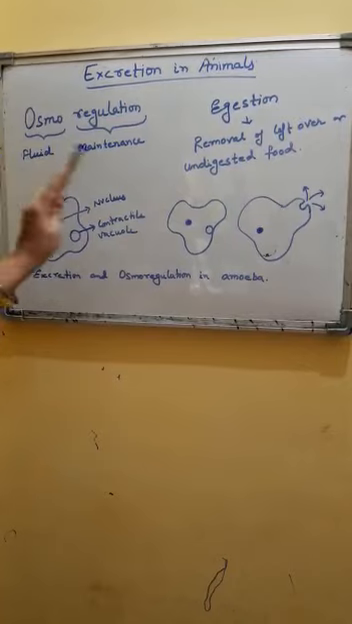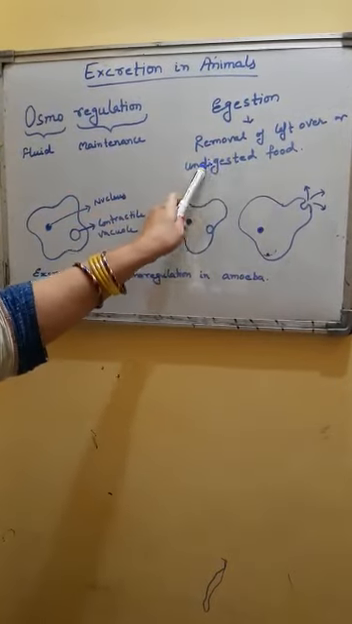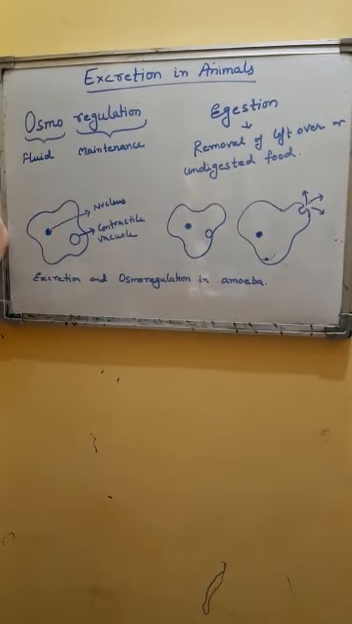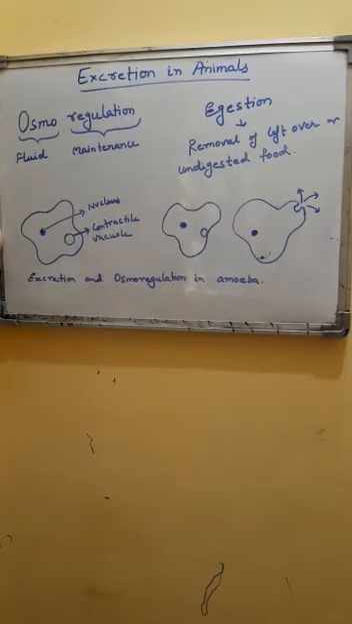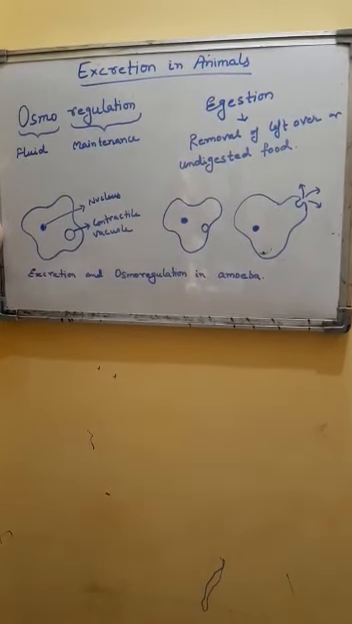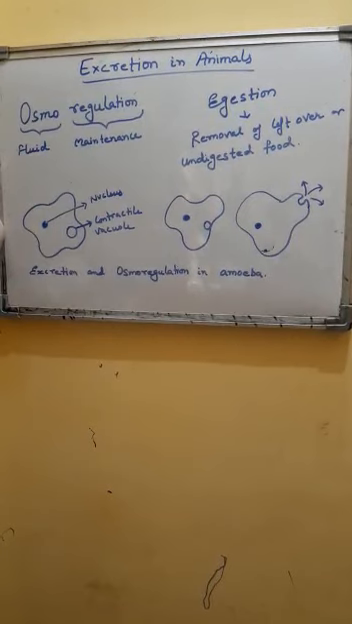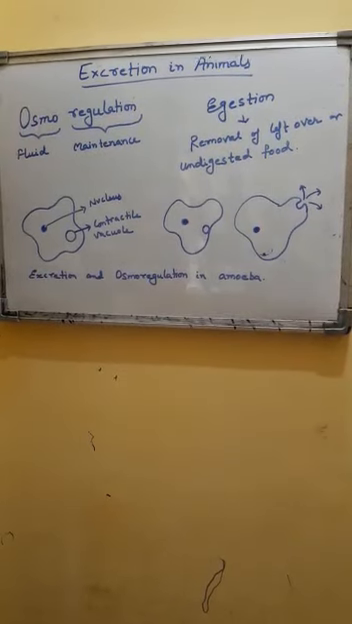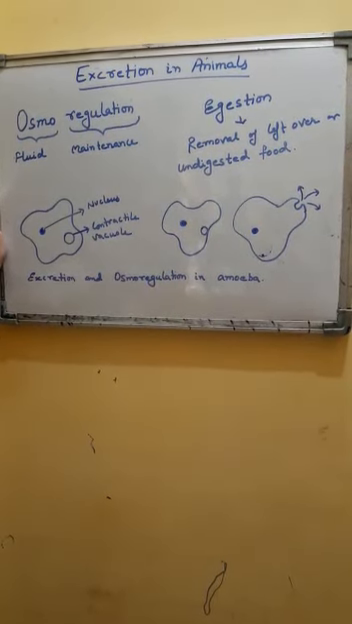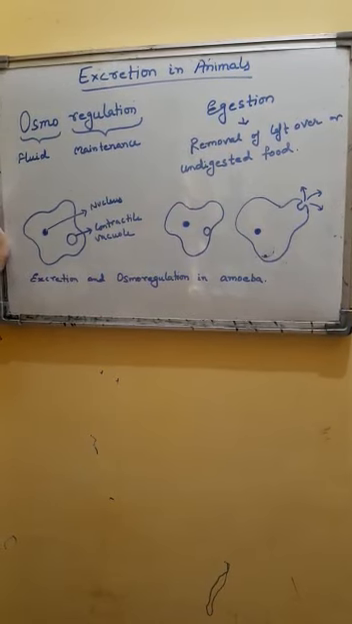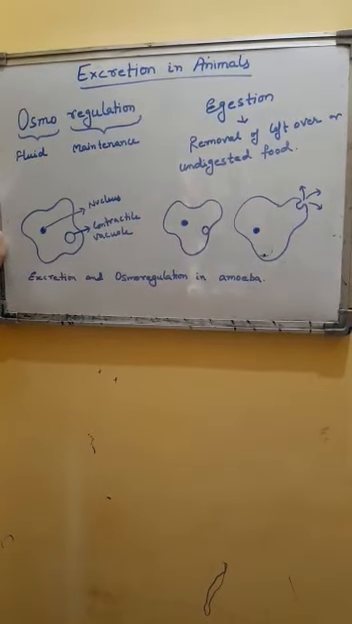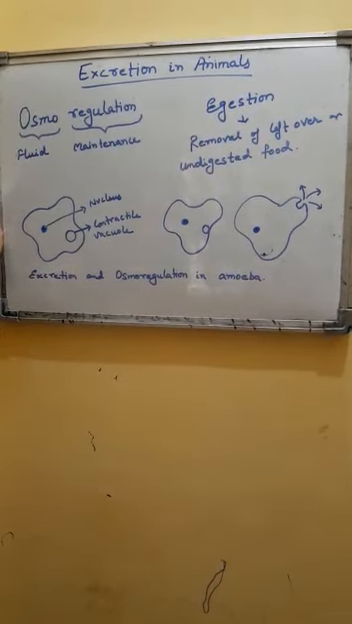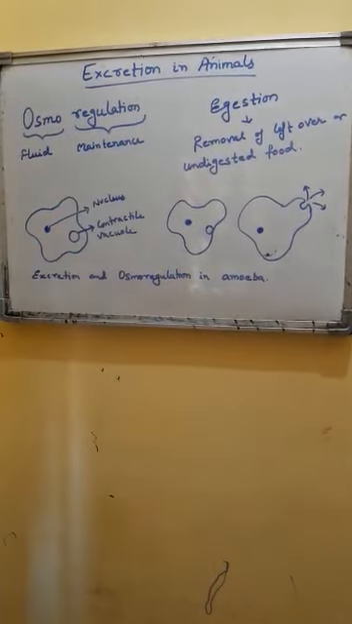In egestion, removal of leftover or undigested food takes place. The substance that we have taken from the surroundings, if it is of no use or if it is undigested, is again removed back into the surroundings. But in excretion, the removal of waste products of metabolic activities takes place, meaning removal of substances which are produced inside the body during different metabolic activities. So there is a difference between excretion and egestion.